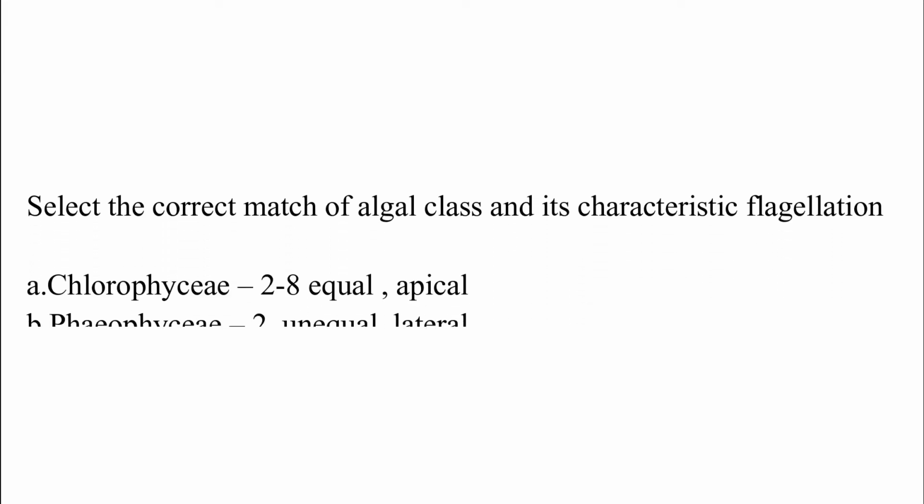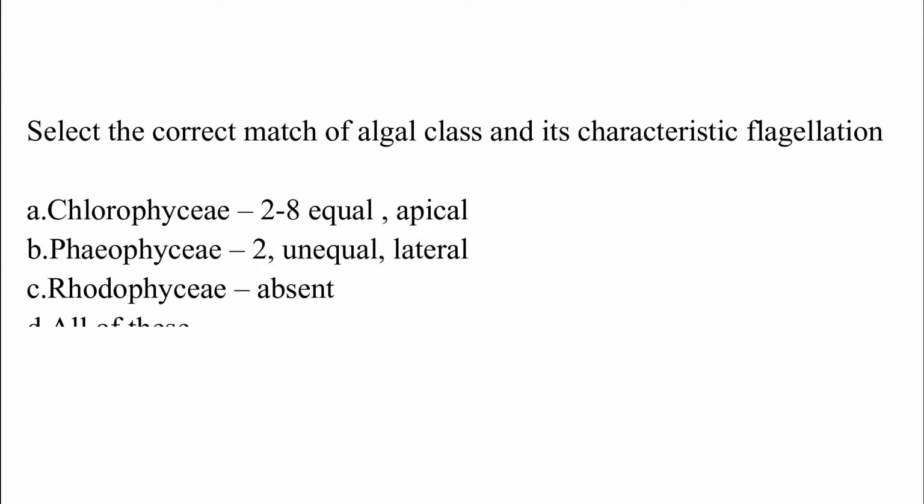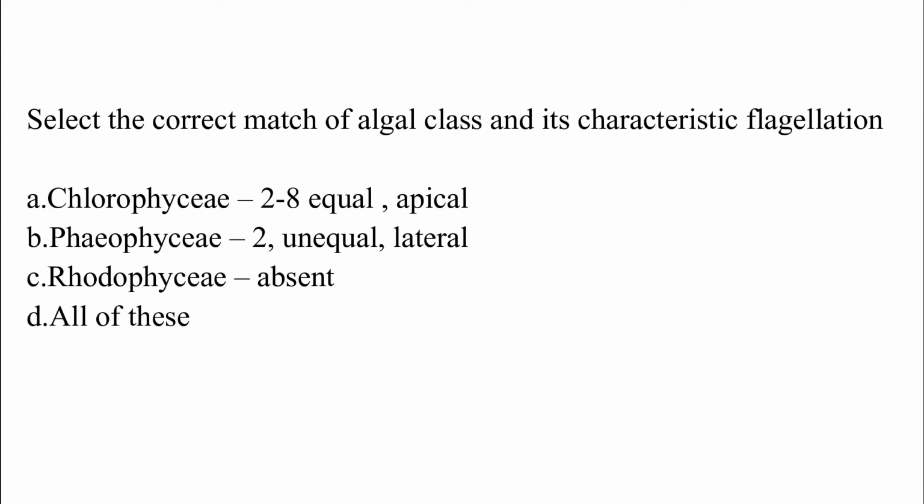Select the correct match of algal class and its characteristic flagellation. Option A, Chlorophyceae, 2 to 8 equal apical. Option B, Phaeophyceae, 2 unequal lateral. Option C, Rhodophyceae, absent. Option D, all of these. The correct answer is option D, which is all of these.